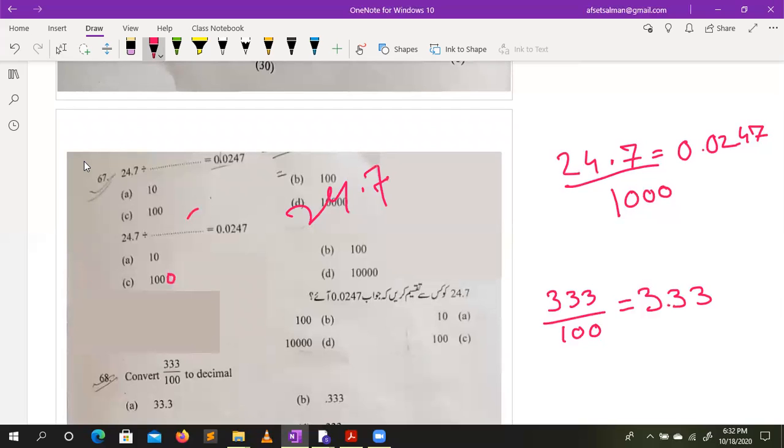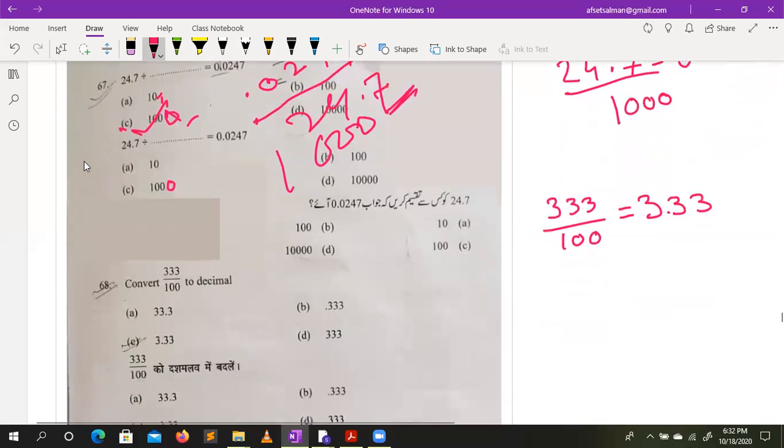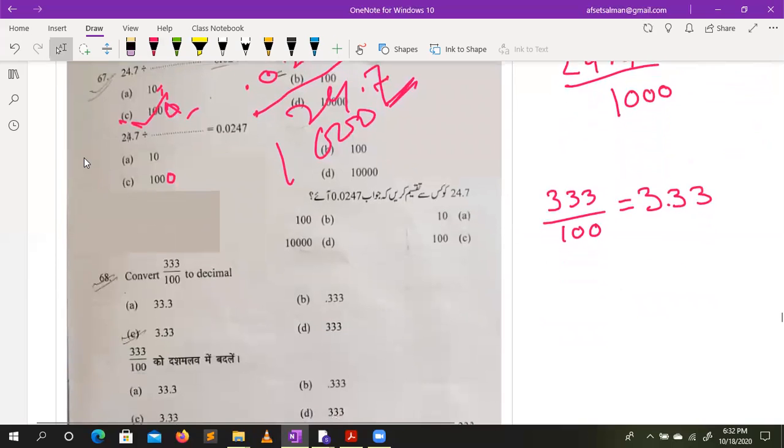24.7 divided by a power of ten. How many decimal positions has it moved? It exists with one position. Here now it's moved to the fourth. That means 3 additional. So go ahead with the option of 1000. 3 additional means three zeros. Here you can see A is 10, B is 100, and C is even 100. So here is a wrong question. It should be 1000. If it is 1000, then answer is C. So there is a correction. In the question you will see A is 10, B is 100, C is even 100. So correct answer is C.